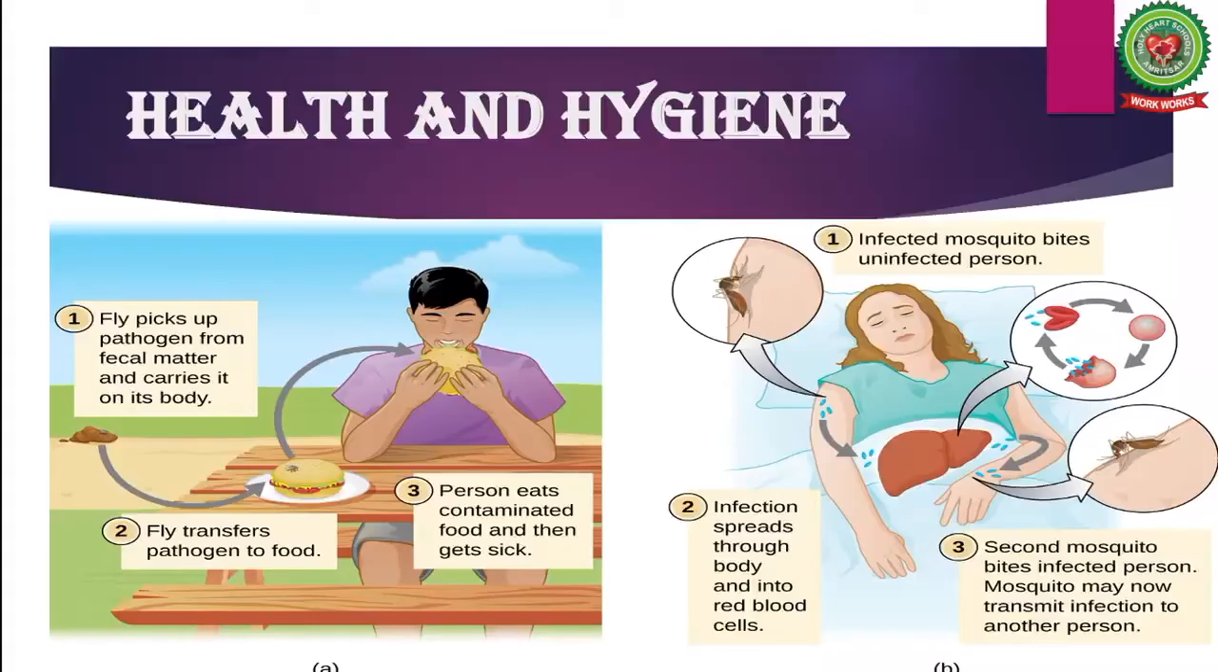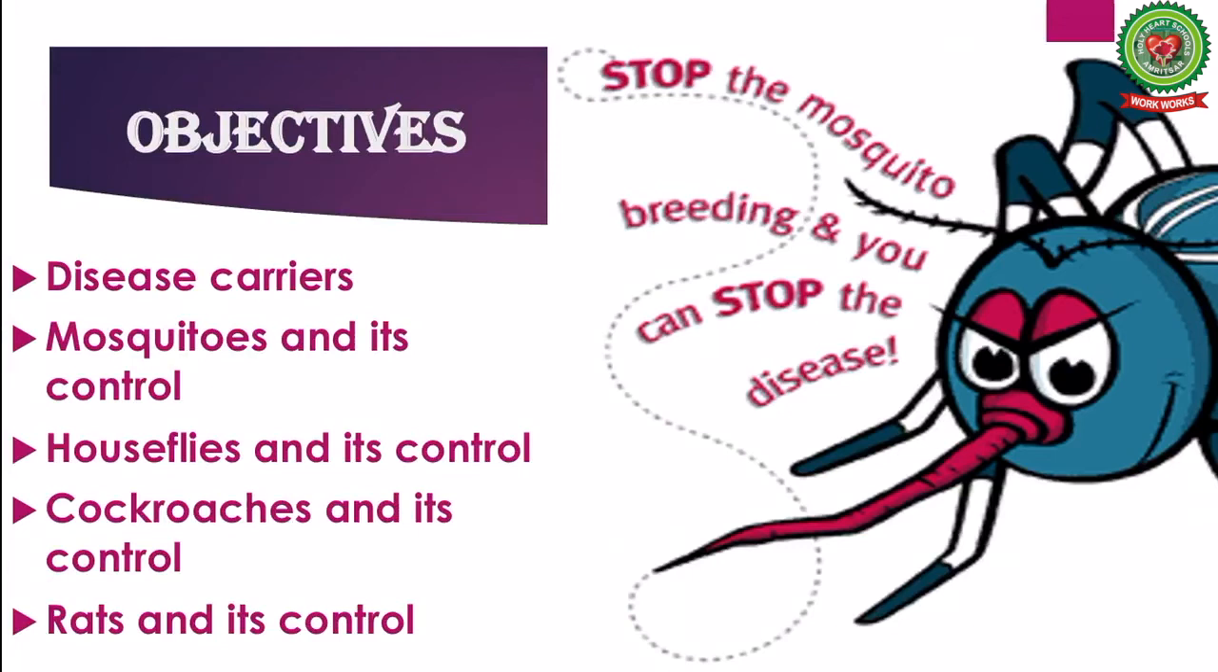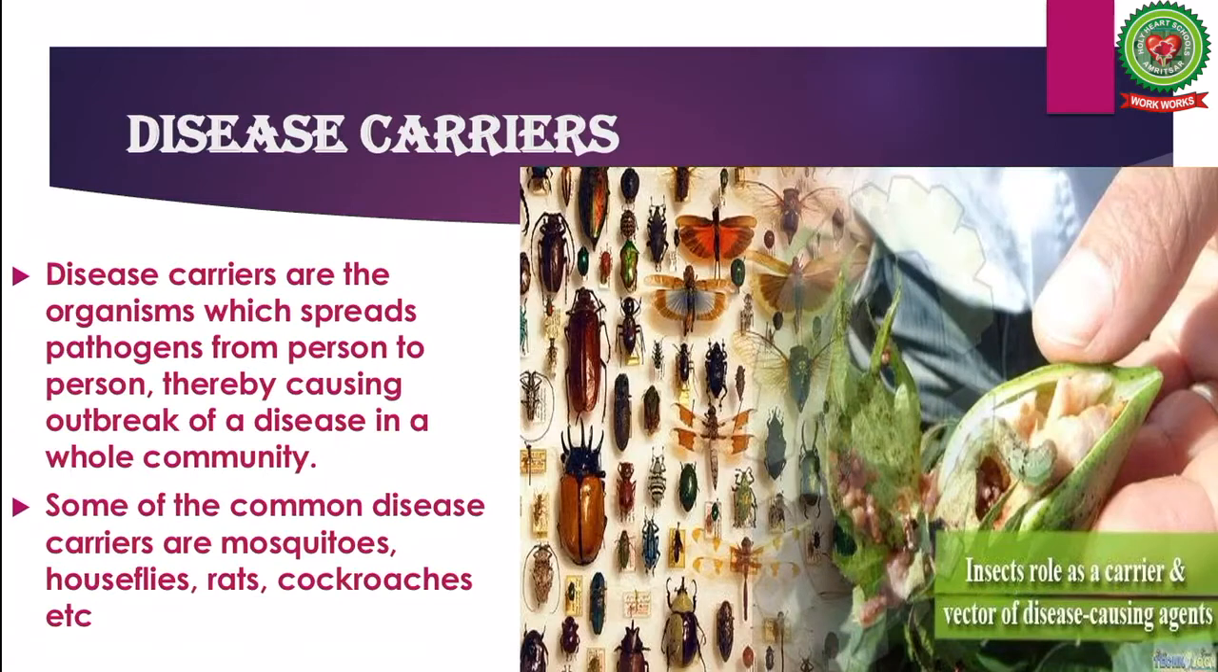This video is in continuity with the previous video of the chapter Health and Hygiene. The main objectives we are covering in this video are disease carriers, mosquitoes and its control, houseflies and its control, cockroaches and its control, rats and its control. So first of all, we will be discussing disease carriers.